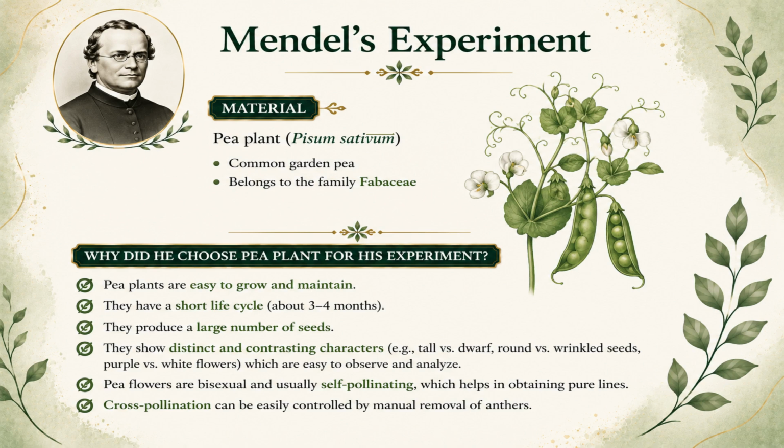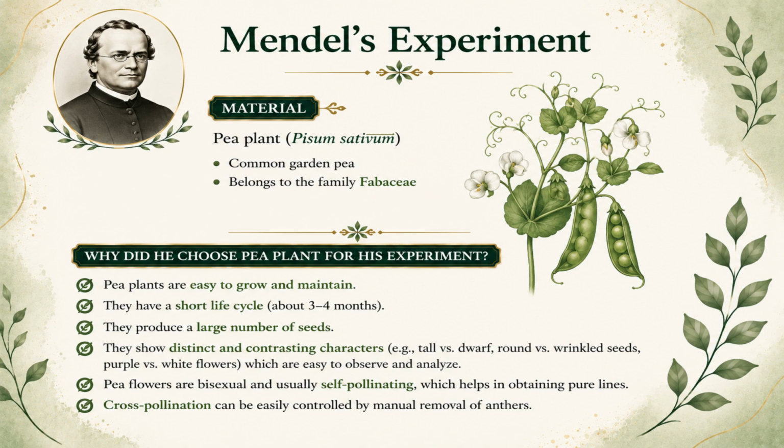Mendel selected pea plants because they had several advantages. Easy to grow and maintain. Pea plants can be grown easily in a small area and require less care. Short life cycle. They complete their life cycle quickly, allowing Mendel to observe many generations in a short time. Presence of clear contrasting characters. Pea plants showed easily observable contrasting traits, such as tall/dwarf, yellow/green seeds, round/wrinkled seeds. Bisexual flowers. Pea flowers contain both male and female reproductive organs, allowing self-pollination.